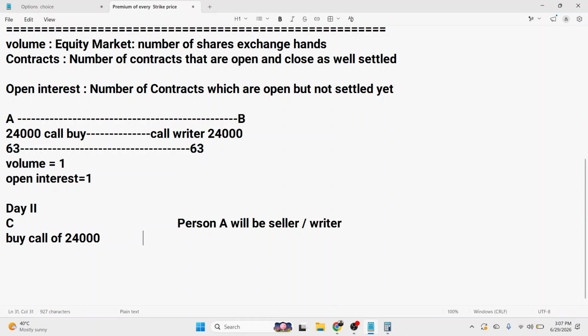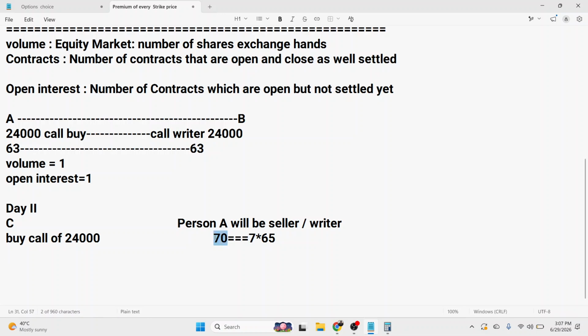So for example, the market is trading right now at 70, so he is making a profit of 7 rupees. 7 rupees means 7 multiplied by 65, for example, the lot size. So he is making a profit of 7 points.